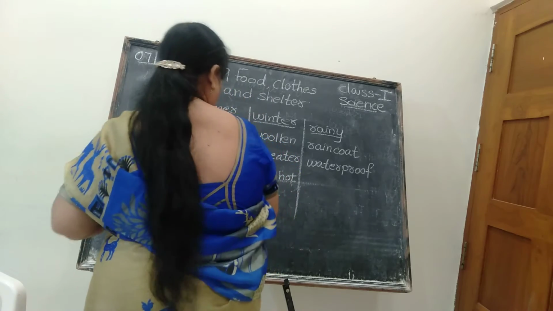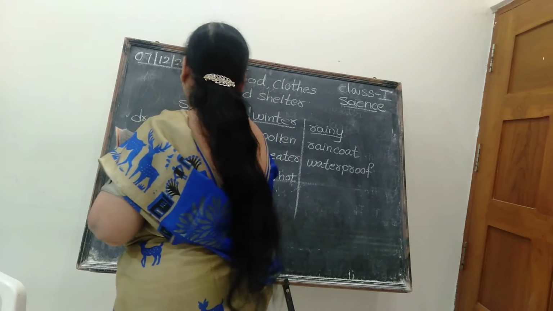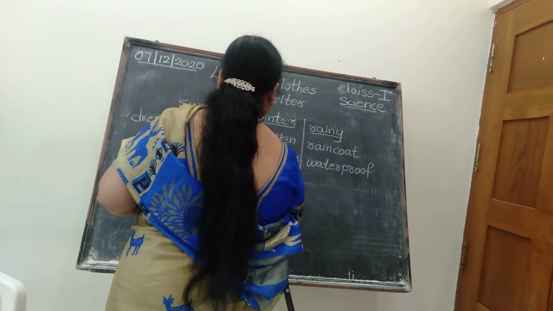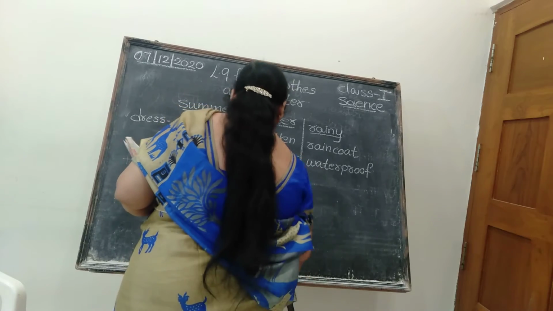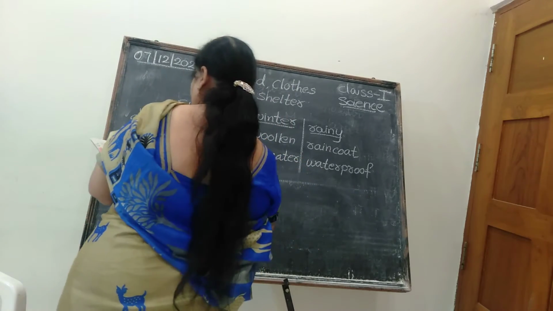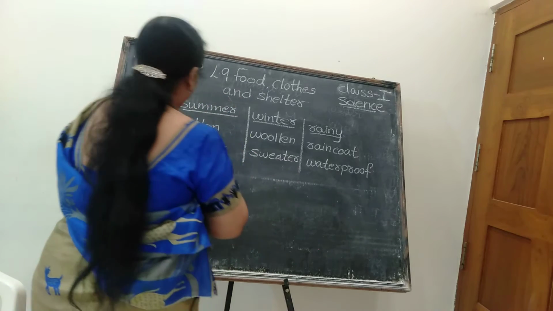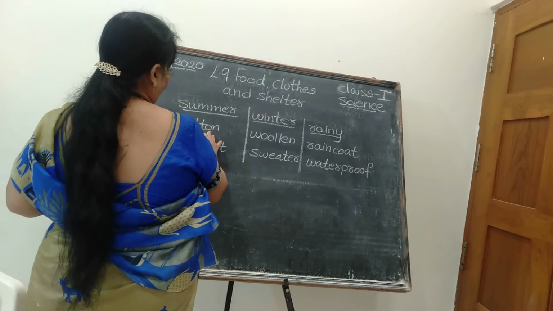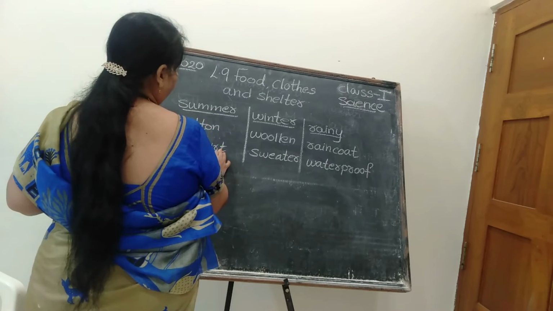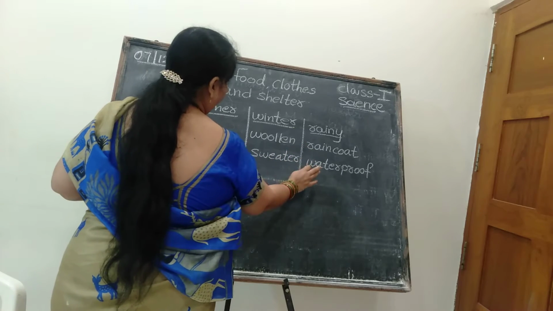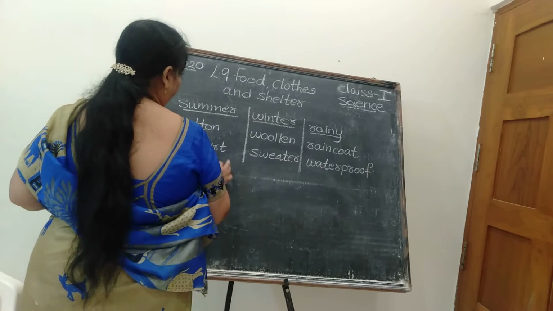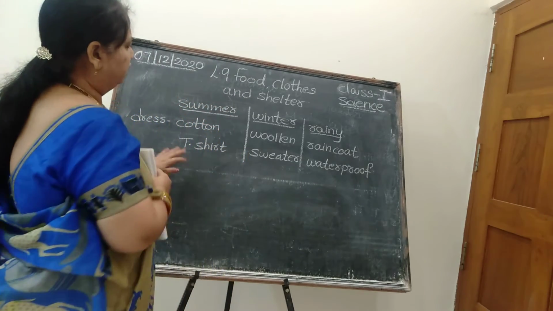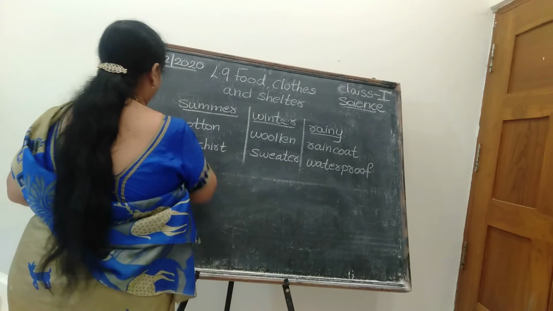Next, rainy season. We don't need to write all this food type. If I write the food type again, you will get confusion, children. So let me continue with the next step. We have written the seasons. According to the season, which type of dress are we wearing? Cotton, for example a t-shirt; woolen, a sweater; raincoat, waterproof. If I write more than that, you will get more confusion. So this is enough. The next one, the second column, this is A.